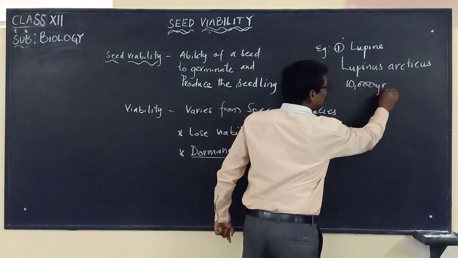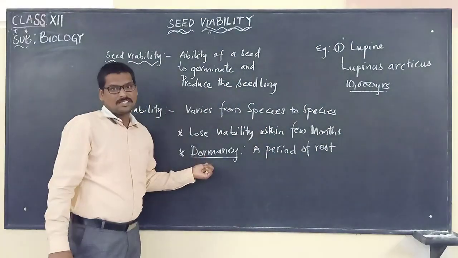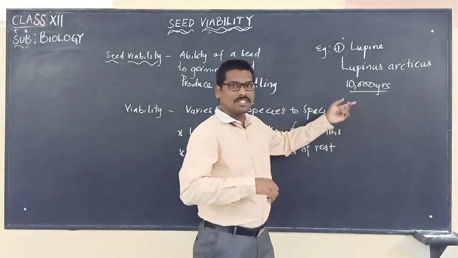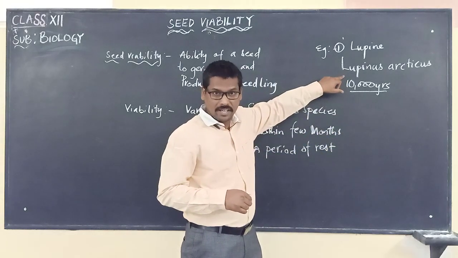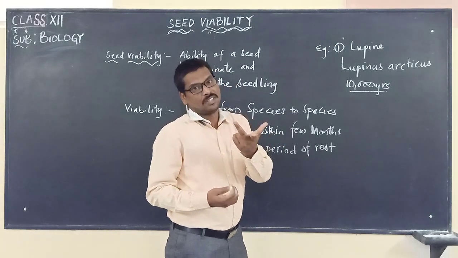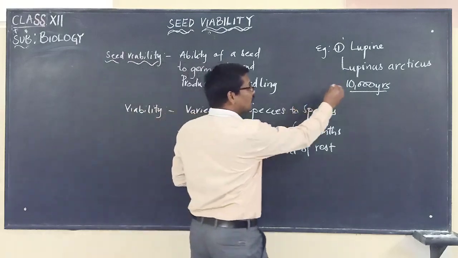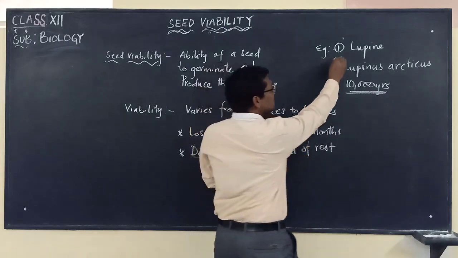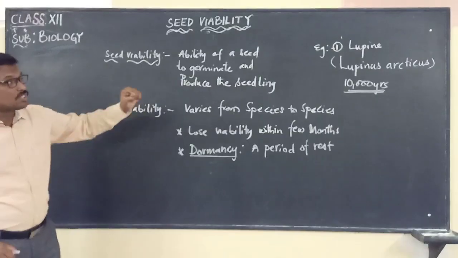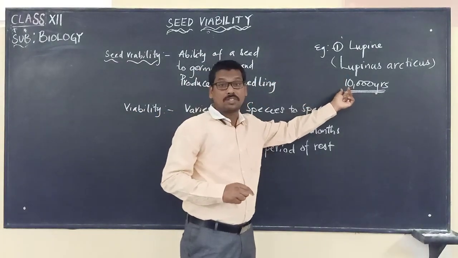After 10,000 years in the dormancy stage, these seeds started to grow and bear flowers. This is one record that we have to keep in mind: Lupinus arcticus.